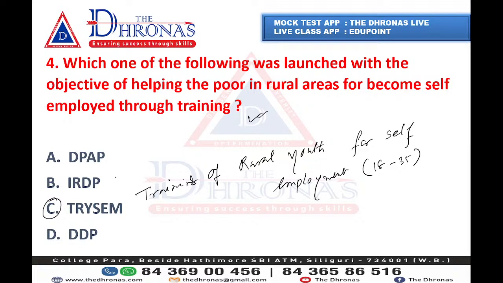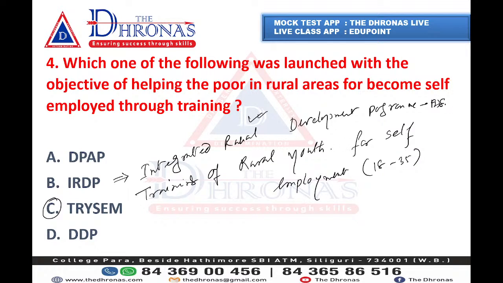Now what is IRDP? That is also a very important one. IRDP is the Integrated Rural Development Program, which was launched in the year 1978.